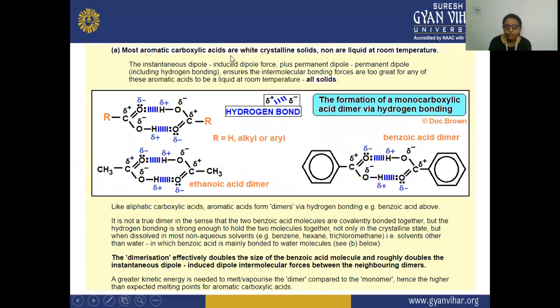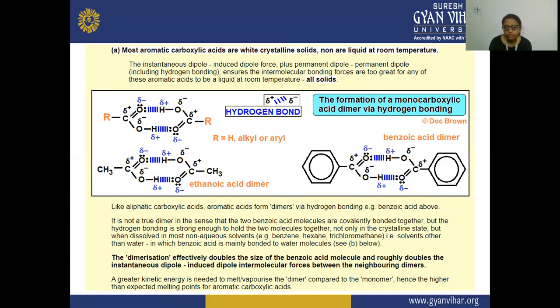Next, most aromatic carboxylic acids are white crystalline solids, and none are liquid at room temperature.